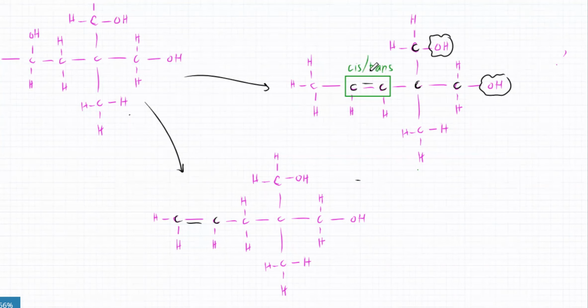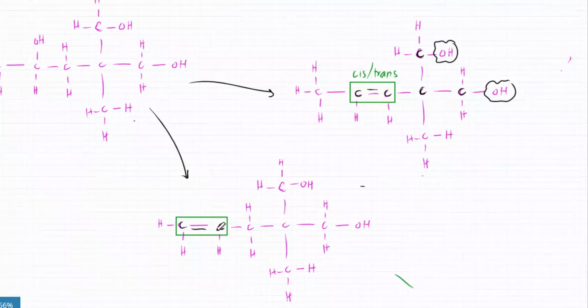So there would actually be 2 different molecules, a cis version and a trans version. This one is not going to form cis and trans because you've got a double bond, but the carbon is bonded to the same groups. In 3 dimensions, even if you switch the groups around, one H pointing downwards, the other H pointing upwards, it doesn't really matter because it's going to be the same thing. So you'll have 3 different products: 2 versions of this and 1 version of this. So is this clear? Dehydration.